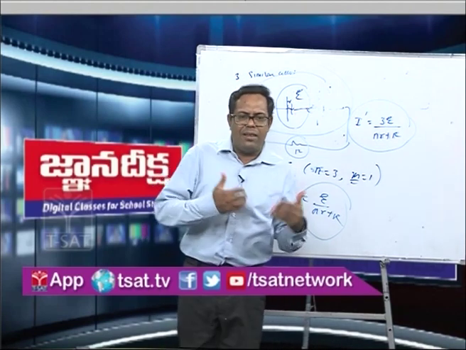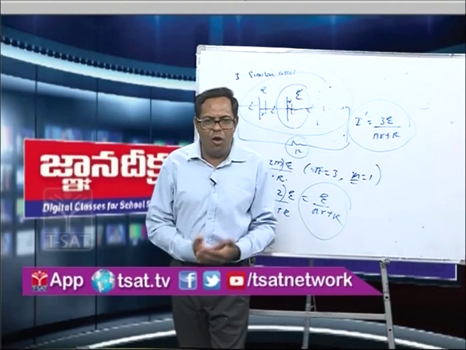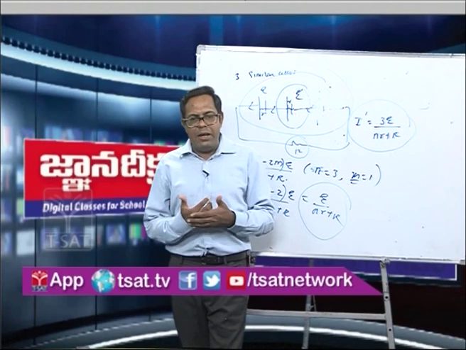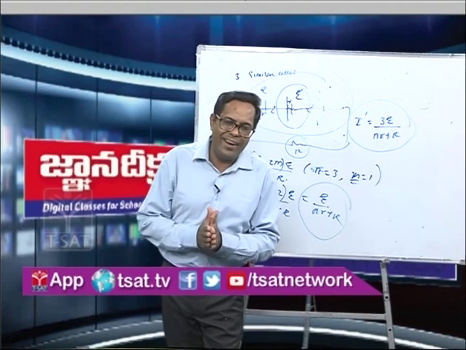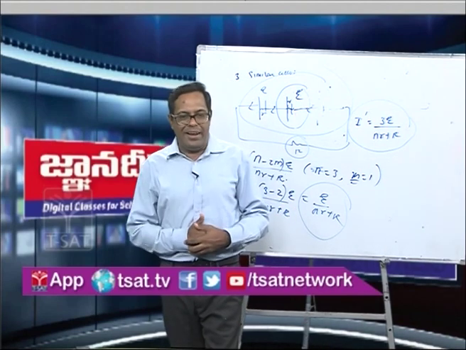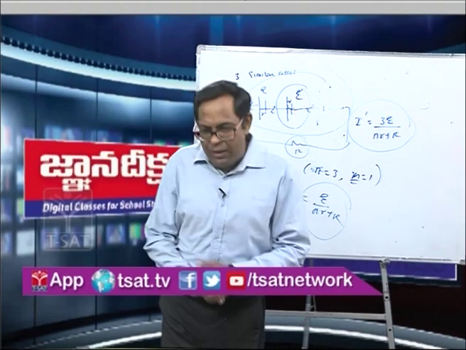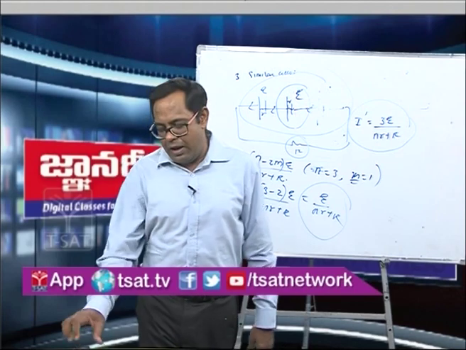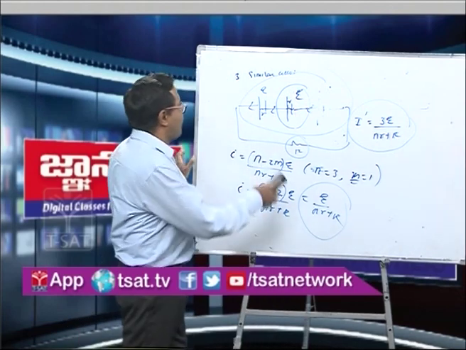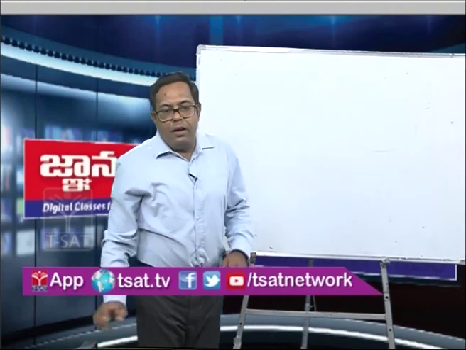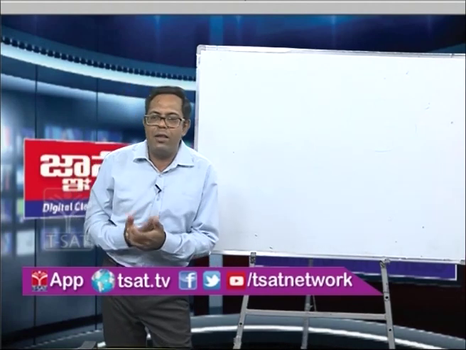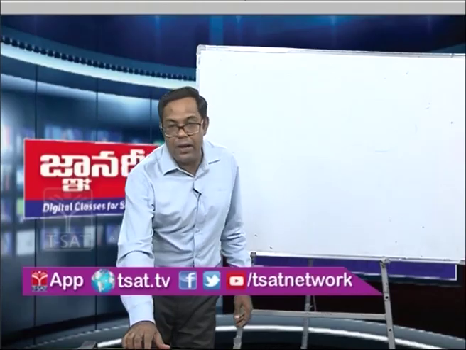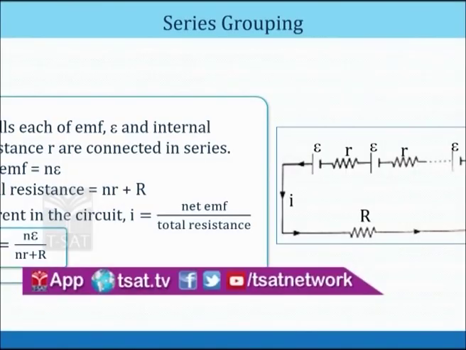Therefore, we can say that in the remote of the AC or the remote of the TV, the cells are connected in series, though they look like they are connected in parallel. Now this is the first case we have done, and now let us go to the second case. What is the second case? We have done the practical example where the cells are connected in series. We have already done it, and we got some formula and derived it also.